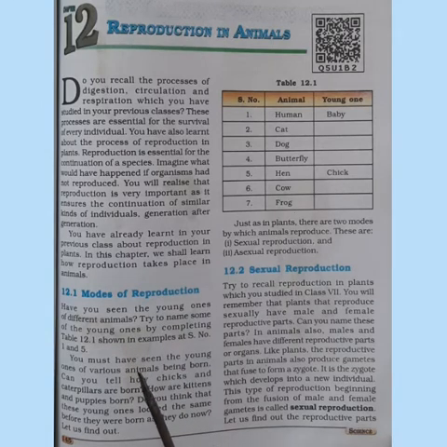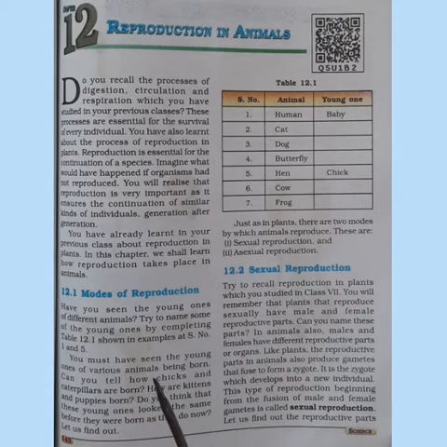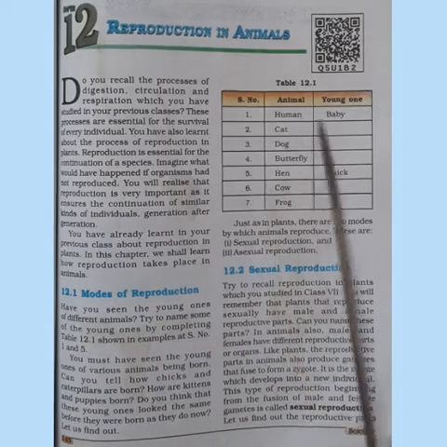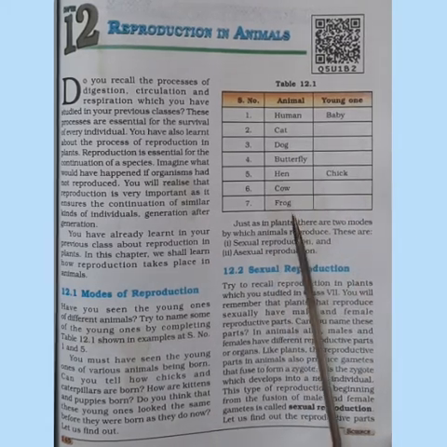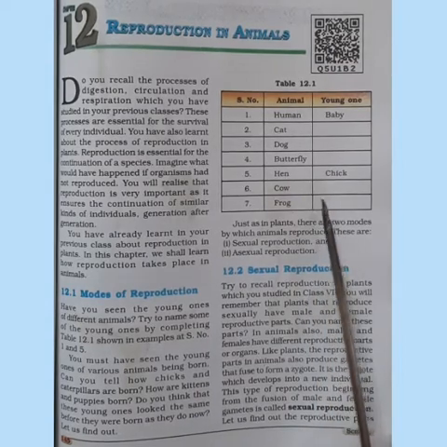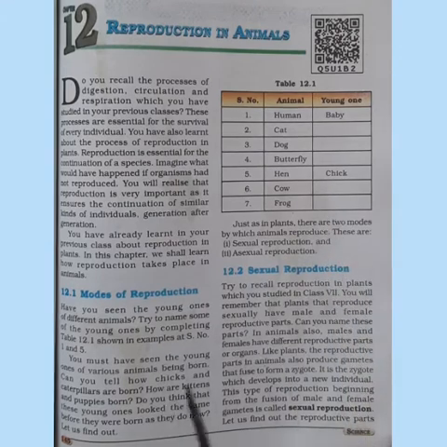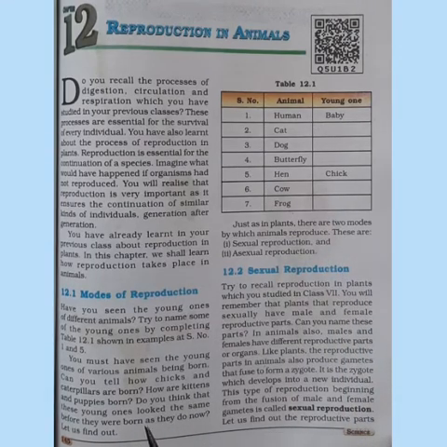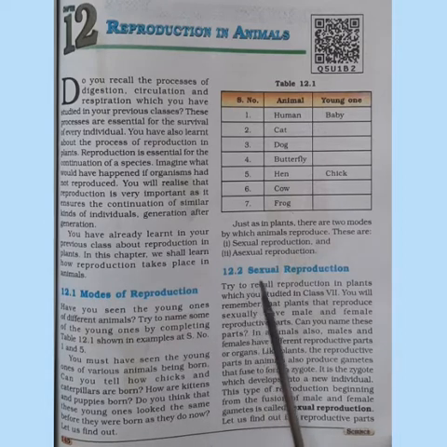You might have seen the younger ones of different varieties of animals. No children, you may have a dog at home. You may have seen the baby of the dog, that is the puppy. So you might have seen a small kitten at your house. So all these are the young ones of different animals. So here a column is given for you to fill the young ones of different animals. You can fill it in the textbook itself. Do you think these young ones looked the same before they were born? So let us find out.